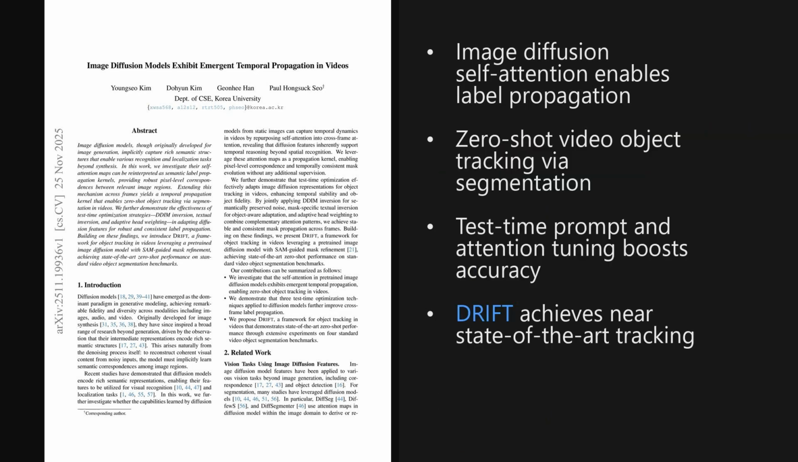I'm Alex. Today we are looking at a paper trending on X published on November 25th, 2025, just 2 days ago. It shows that a standard text-to-image diffusion model, trained only for pictures, can be turned into a surprisingly strong zero-shot video object tracker by reusing its self-attention maps to propagate segmentation masks through time, reaching state-of-the-art results on standard video object segmentation benchmarks. The paper is titled, Image Diffusion Models Exhibit Emergent Temporal Propagation in Videos. And as we will see later, the implications for video understanding and tracking are quite significant.